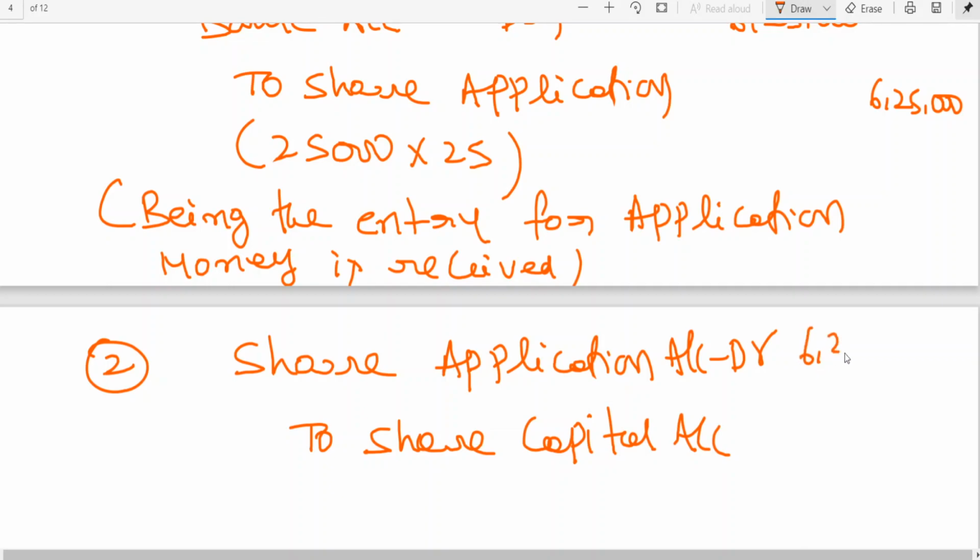You know this entry we write at the time of allotment of shares. After allotment of shares, you write this entry.